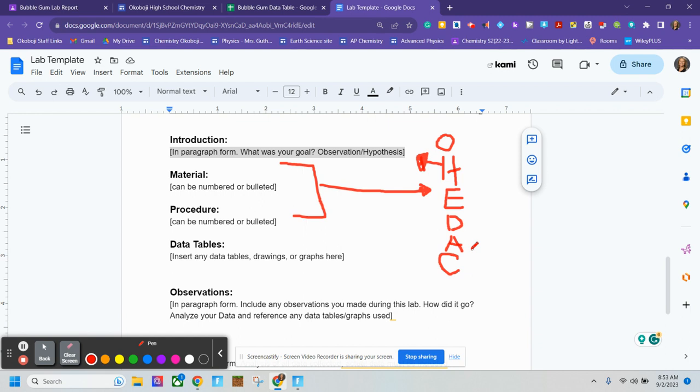So when you're writing a lab report and you're trying to think of what to put in it, no matter which lab we're doing, this is what you're going to think back to. So for the data tables, this is all the data collection that you've done. So obviously that is the D, the data. That goes in your data tables. So data tables would be the graphs, drawings, calculations.